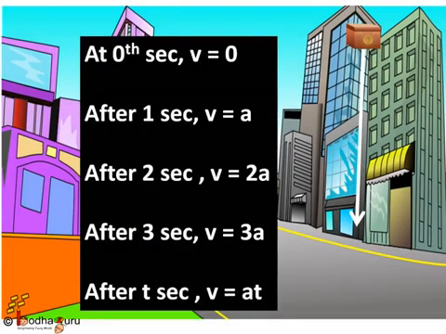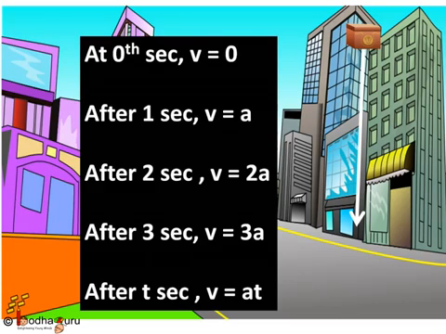So what will be the velocity of the falling box? Say its velocity increases by a every second. That is, acceleration is a. So at 0th second, velocity is equal to 0 because the object was at rest. It was in my hand.